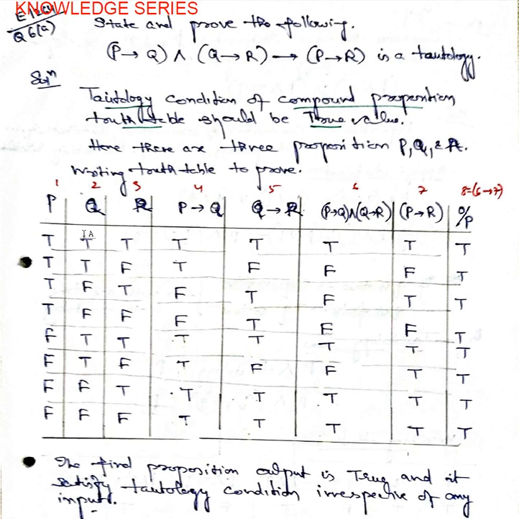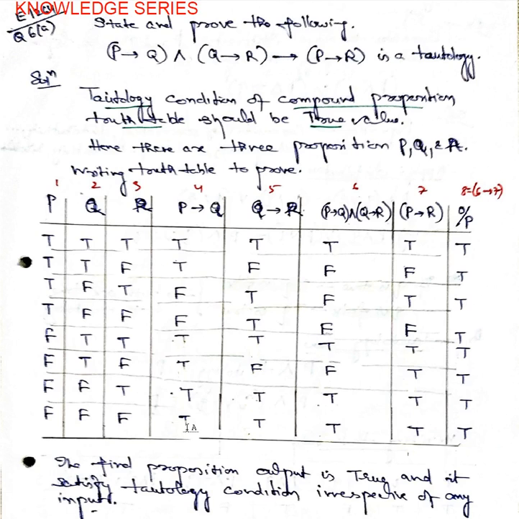To prove this, first of all, how many variables are there? There are three propositions, P, Q, R, three variables. So based on these three propositions, 2 to the power of 3, which is 8, conditions we will be able to get. So we write four true, four false; then two true, two false, two true, two false; then true, false, true, false, true, false, true, false. That is, we have written 0, 0 to 1, 1, 1, 1 to 0, 0, 0. So these are the 8 possibilities.